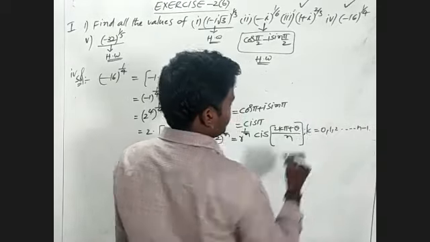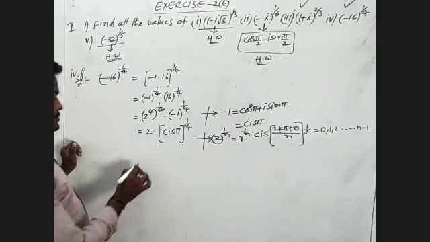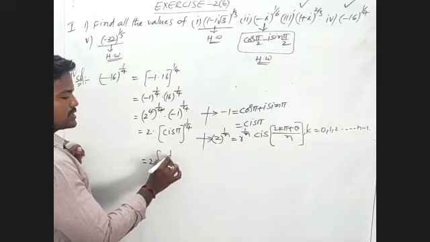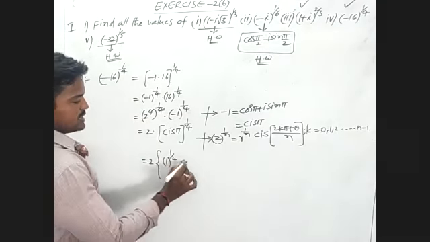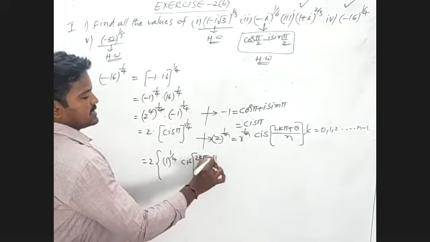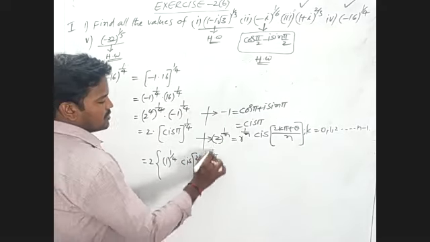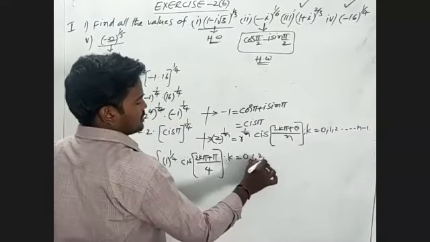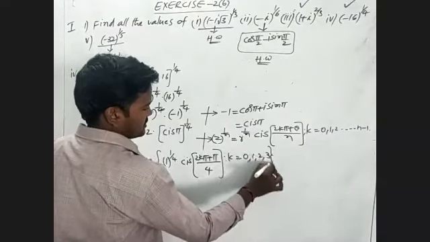Here that is 2 into 1 power 1 by 4, cis of (2k pi plus pi) by n, where n is 4. Again, we take k is equal to 0, 1, 2, 3.